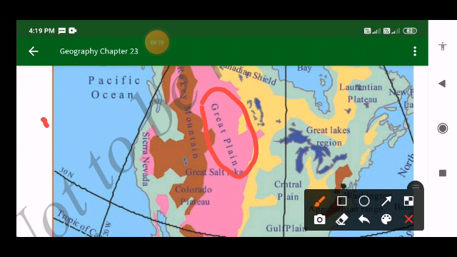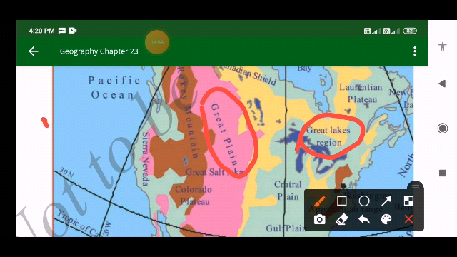Out of the 5, 3/5 of the land is spread here. The plains are formed by the rivers Mississippi, Missouri, and their tributaries.